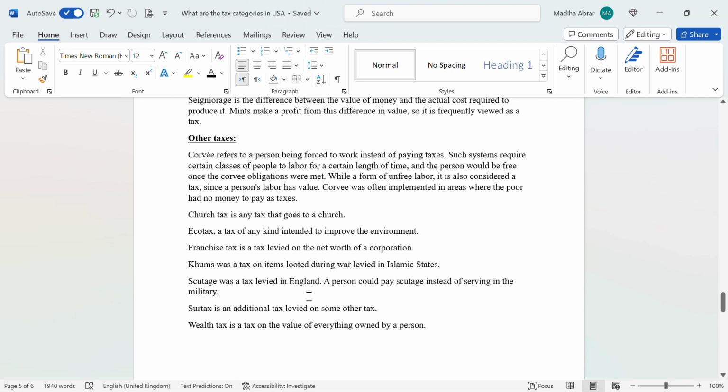Scutage was a tax levied in England. A person could pay scutage instead of serving in the military. Surtax is an additional tax levied on some other tax. Wealth tax is a tax on the value of everything owned by a person.